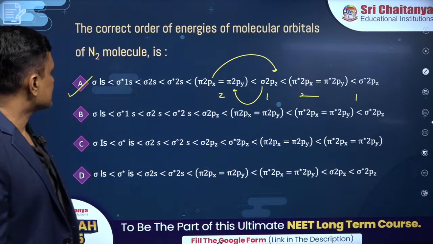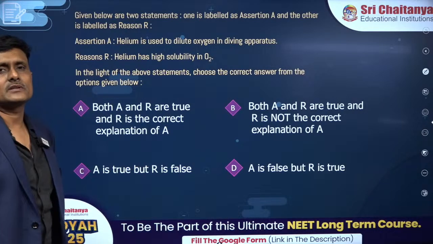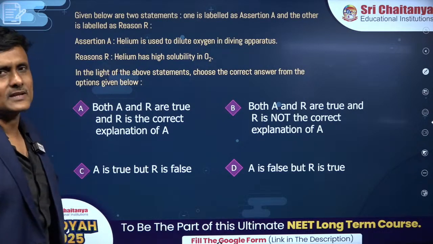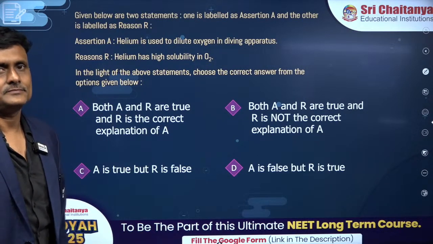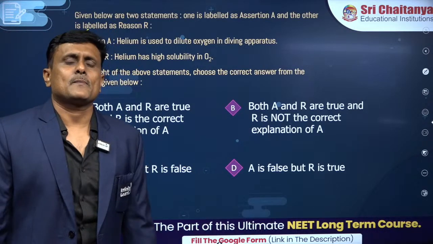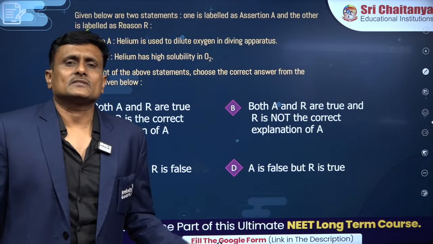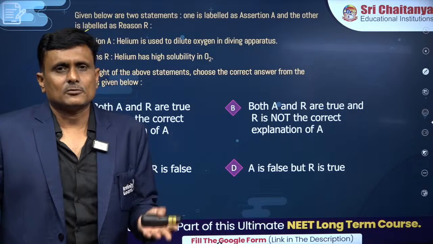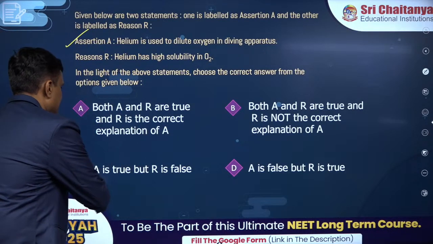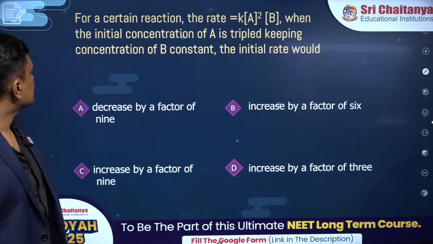Alright. Statement based theoretical question from Henry's law, liquid solutions. Helium is used to dilute oxygen in the diving apparatus. You know that helium is added. That's correct. Helium gas has high solubility in oxygen. Is it? You know that helium and oxygen both are not correlated to each other. It's not high solubility. Alright. Correct answer. Brilliant, Varshini. Next.